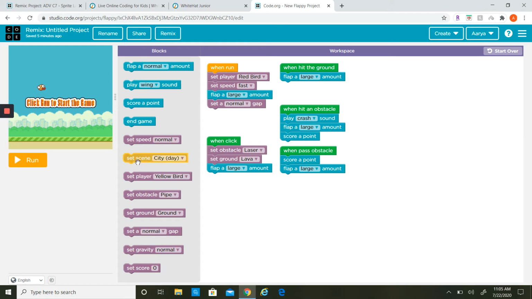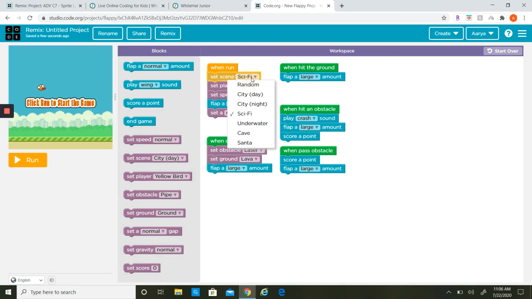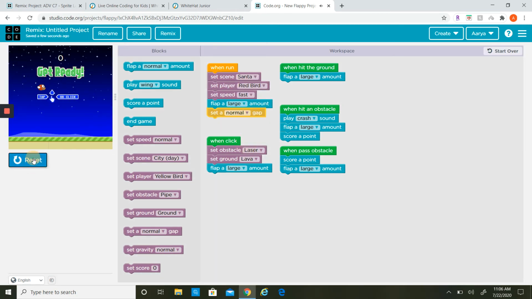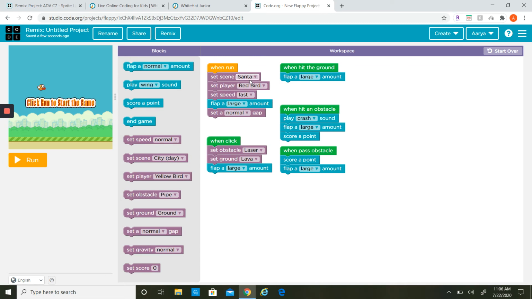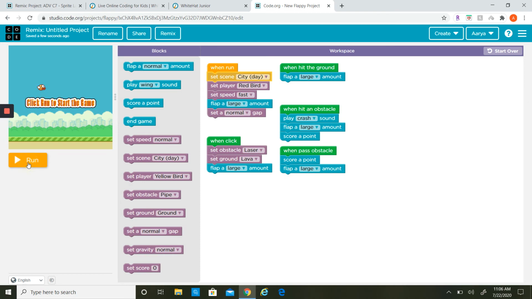So yeah, and you can even set a scene to something you want. So right now it's city day, you can do sci-fi, it would look like that. City night would be that. Santa, it would be kind of that. Underwater. But I really like the city day.